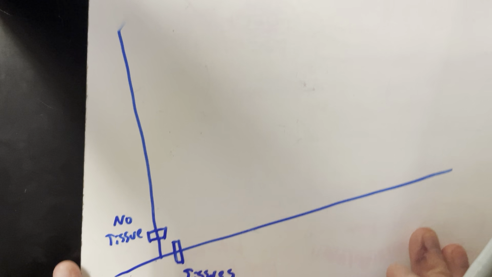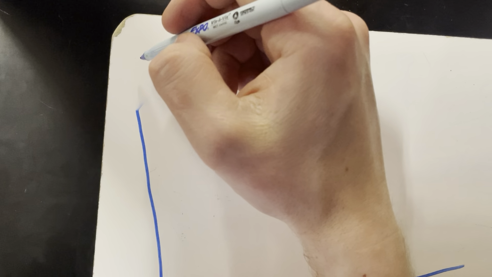Does anyone know what type of organisms have no tissue? I'll give you a hint. They're like the simplest animals out there. People didn't even think they were animals because they can't even move. Bacteria. Fungi. Okay, why are you saying plants and mushrooms? We're talking about animals here.